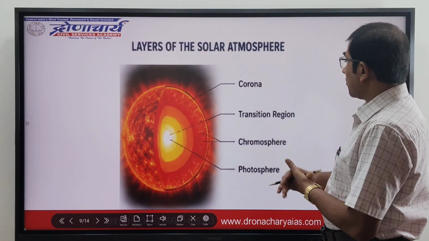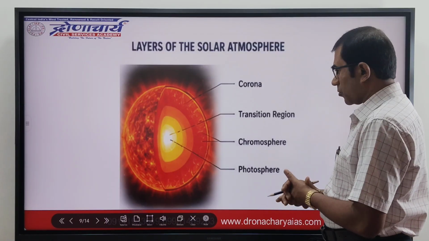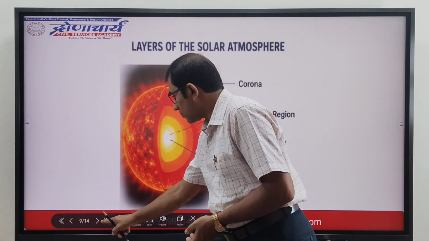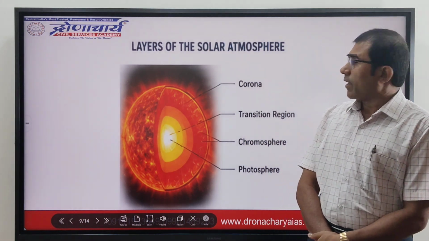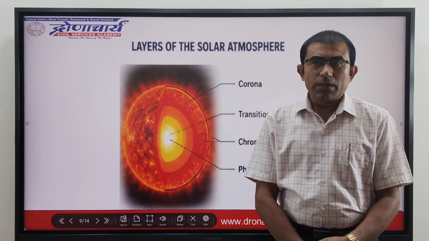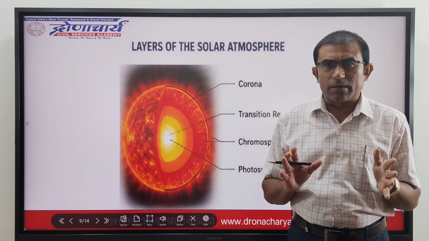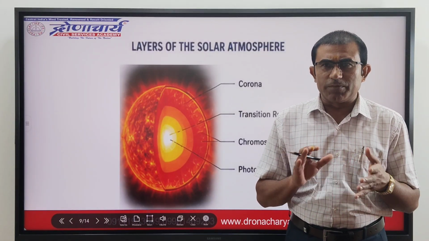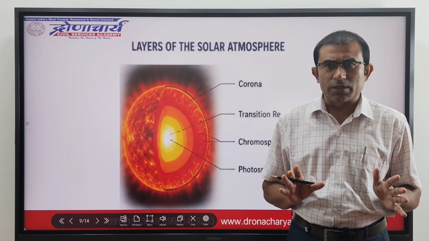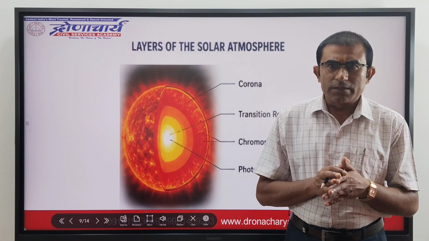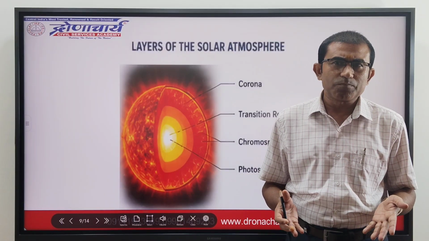Layers of the solar atmosphere: corona, transition region, chromosphere and photosphere. So, in the solar atmosphere, the photosphere is the lowest layer and the visible surface of the sun. The photosphere is the bright outer layer of the sun that emits most of the radiation.